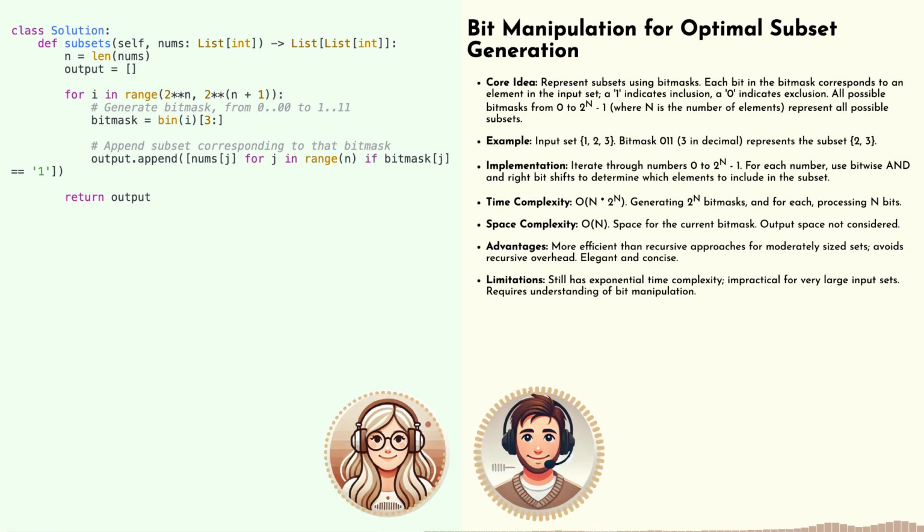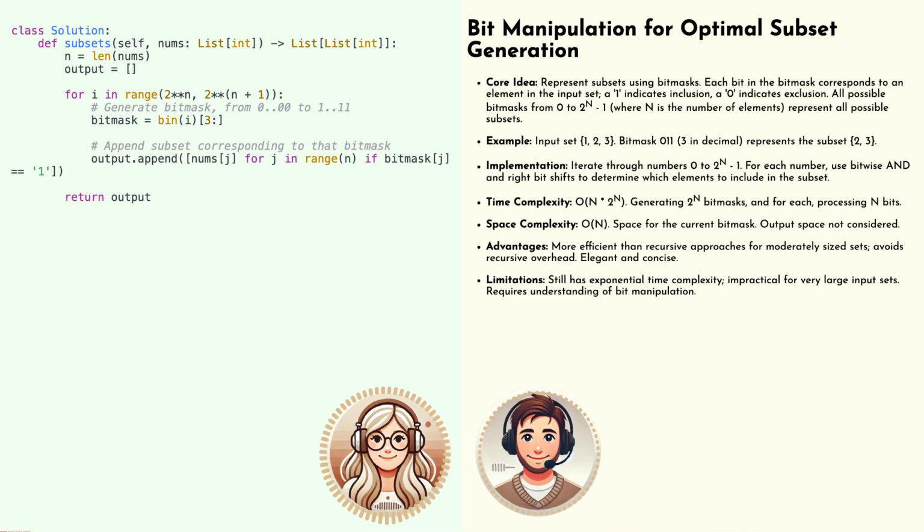This is mind-blowing. It's like we've unlocked a secret code that allows us to manipulate subsets at a much deeper level. I know, it's pretty cool. But what about efficiency? Is this bit manipulation approach truly faster than the previous methods? It is. The time complexity of the bit manipulation approach is still technically O(n * 2^n), but the constant factors involved are much smaller.